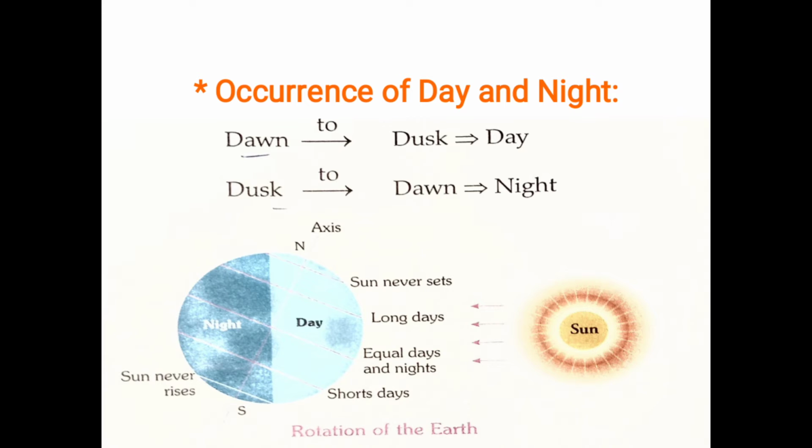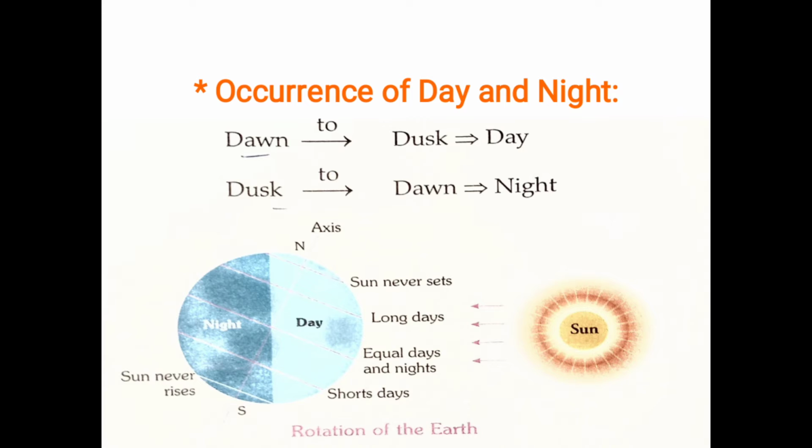Children, you always notice that the sun rises in the east and sets in the west. But have you ever noticed the diffused red and orange light that emerges before sunrise and after sunset? These diffused lights are known as dawn and dusk. So what is dawn and what is dusk?